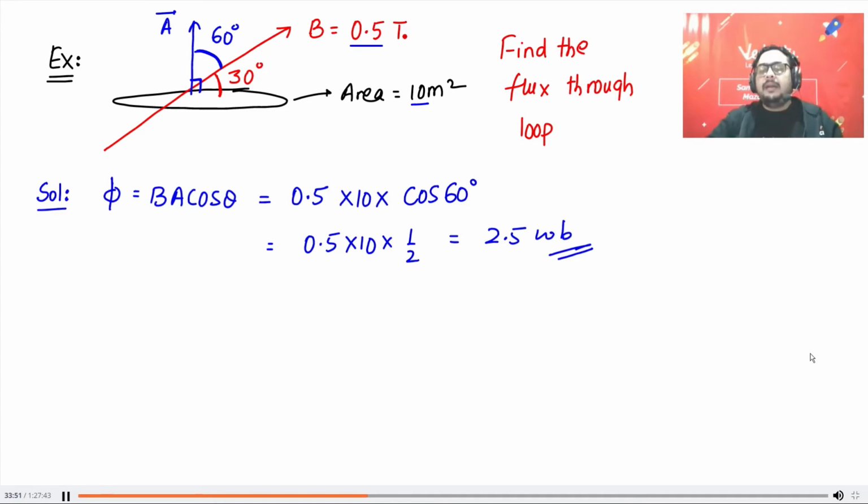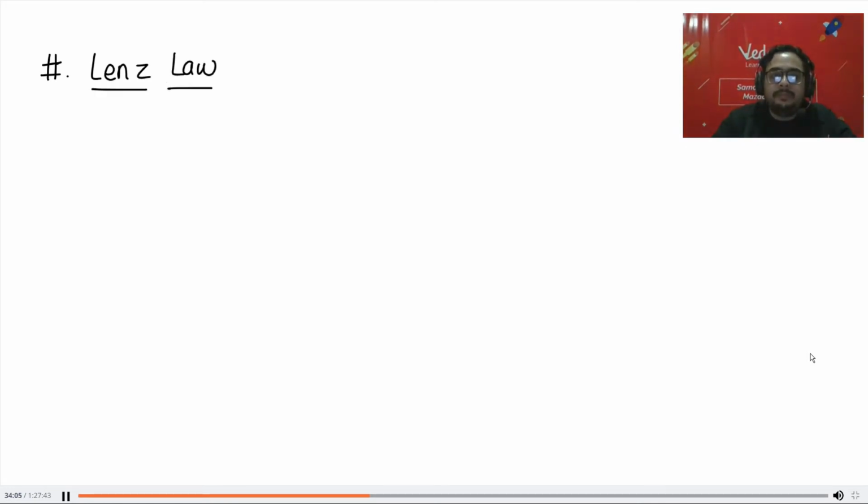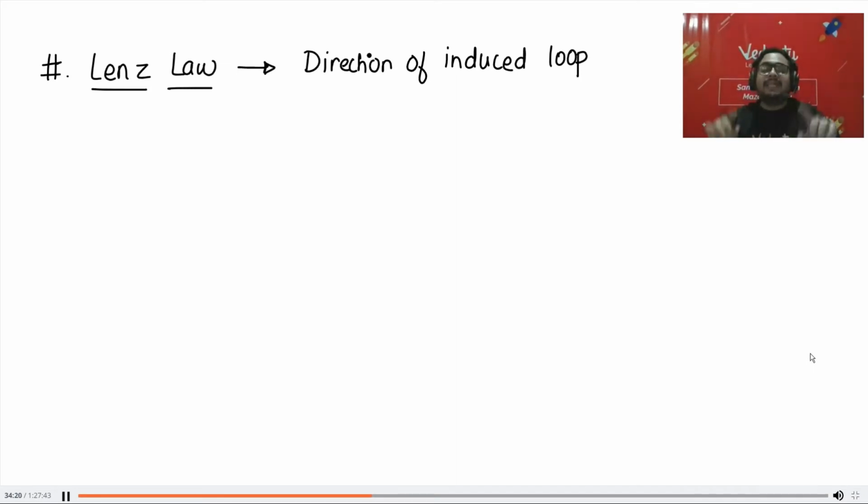Chalo. Now I will tell you the significance of the minus sign. Okay. For that, we need to understand a law which is called Lenz's law. Now this is another scientist which tells you the direction of induced current. If you have a loop and you are changing magnetic flux through it, in which direction will the current come? Lenz's law will tell you about that. What is the law?